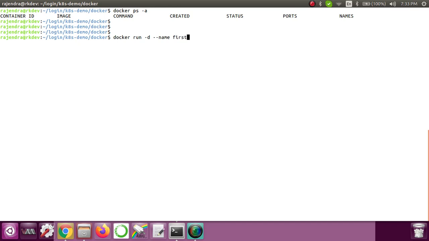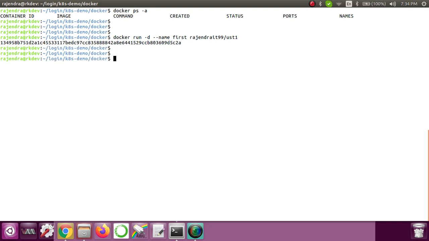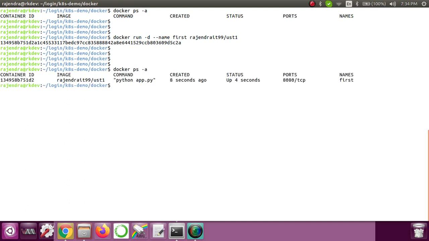I'll give the name as first again, and then provide the image name. If I don't provide the tag, it will use the default tag, that is latest. Let's start the container. Now the container started, so let me show you that the container is running. Yes, here you can see that the container is running and it is up for the last 4 seconds.